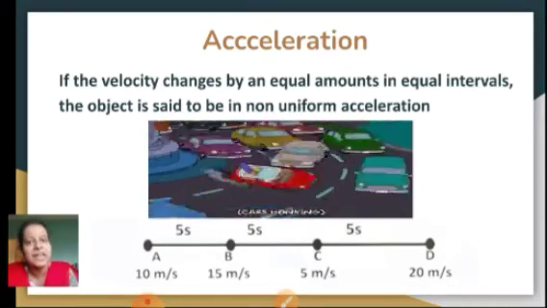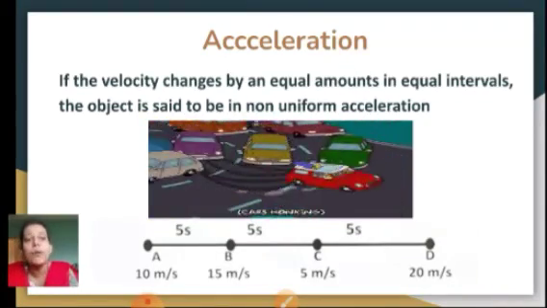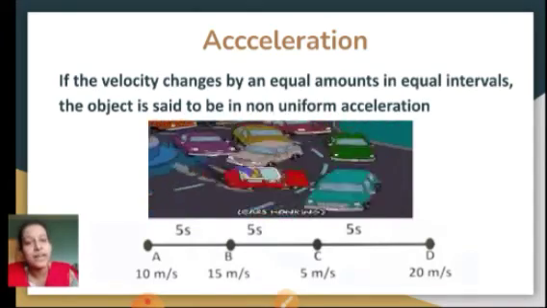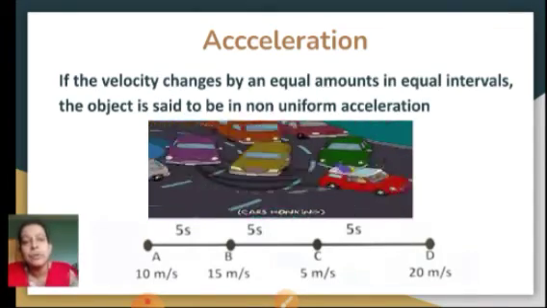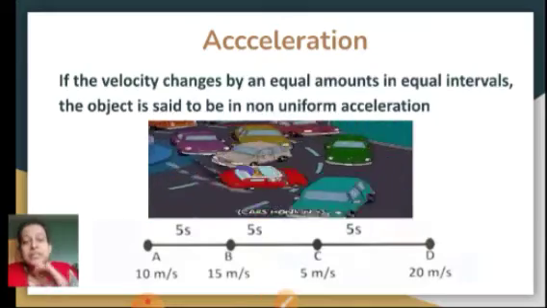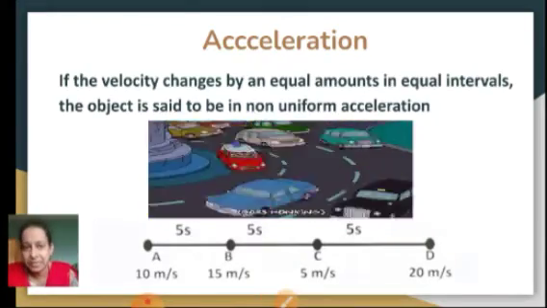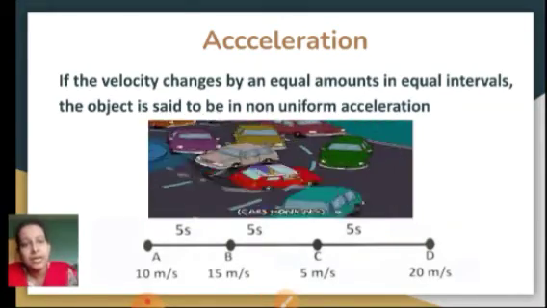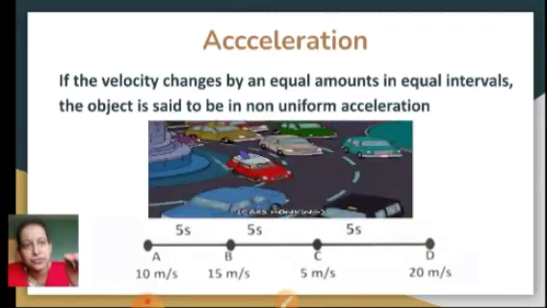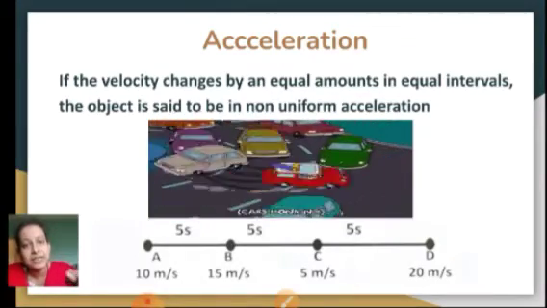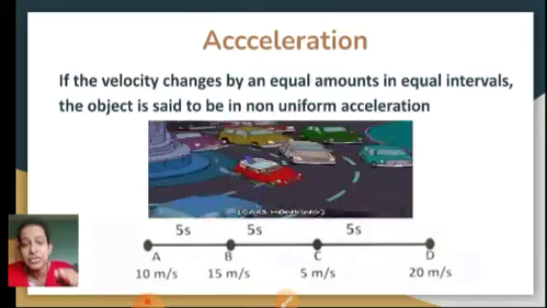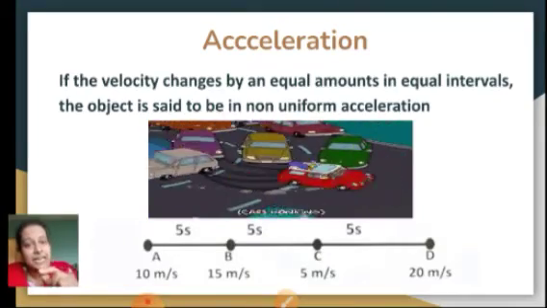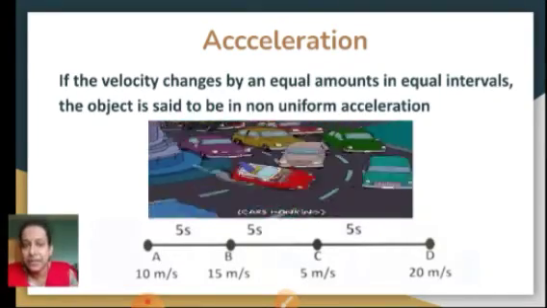5 minus 15 is nothing but minus 10 upon 5, which becomes minus 2 meters per second square. That means its velocity has decreased. Okay, so you will now learn about something called a negative acceleration. So here it is negative acceleration, or something called deceleration or retardation, wherein there is a decrease in the velocity.